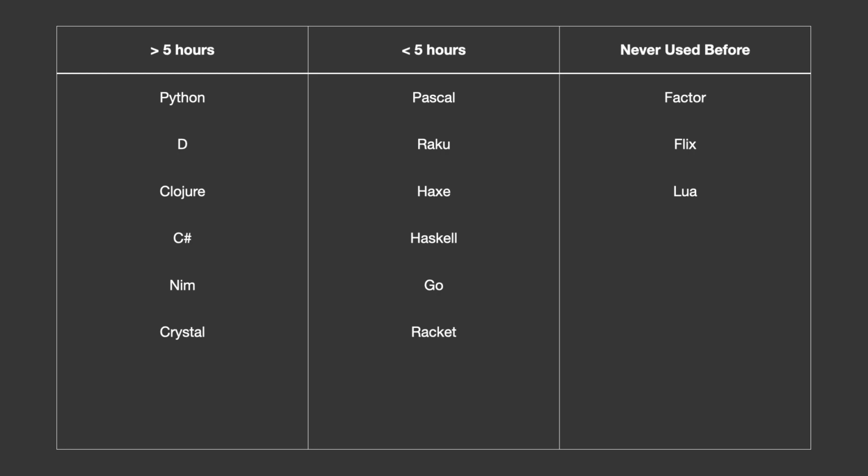In the middle column we have languages that I've tinkered around with in the past and written a few small programs with, but nothing major. Finally we have the languages I've never used before, including Factor, which is a stack-based language, and I have no experience with that paradigm, and Flix, which is a functional programming language similar to Haskell, and I don't have much experience with those either. I think this caused the implementations to, let's say, not be optimal.